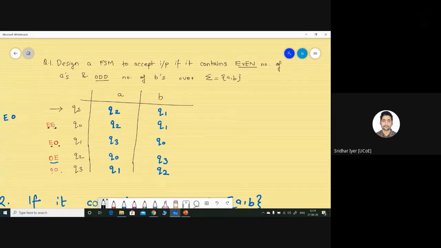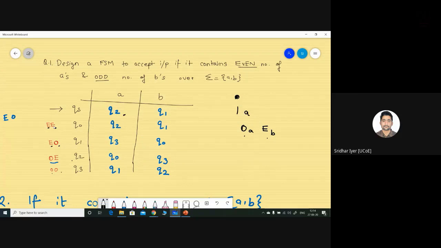So basically, in the very first state QS, I don't have any character. If I receive an A, initially there were 0 A's, so now it becomes 1 A. 1 is an odd number, so it is odd A and even B. Why even B? Because we have 0 B's. So it will go to the state corresponding to OE, which is Q2, so I have written Q2 over here. Got the logic?